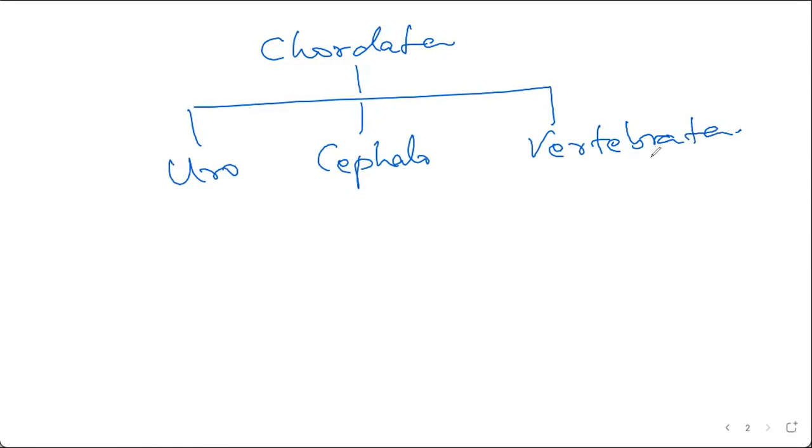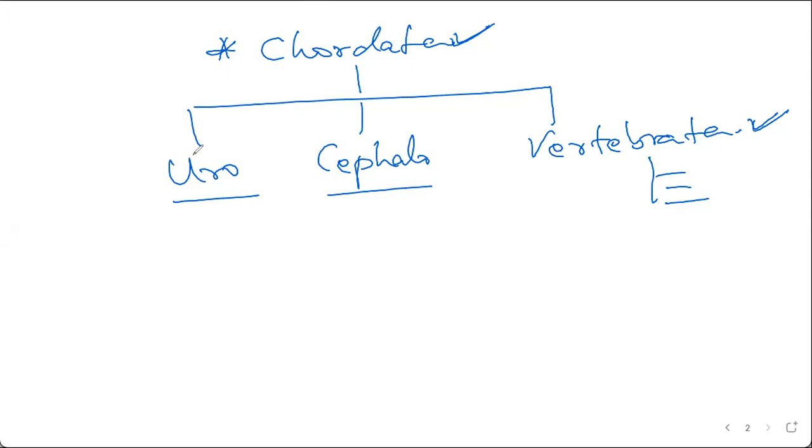Now, every organism that is part of Vertebrata will be part of Chordata. This is what classification is. This is what the hierarchy of classification is. If it is Vertebrata, then it will also be Chordata. But if we say that an organism is Chordata, then it is not necessary that the organism will only be Vertebrata. It can also be Urochordata. It can also be Cephalochordata.